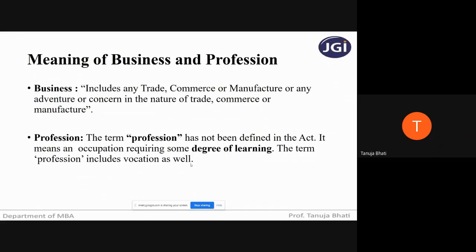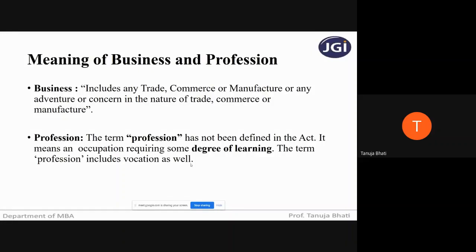Business can be carried out by anyone, but to carry out a profession, some learning is required. For example, a doctor's profession. When a doctor has his own clinic, that means he's carrying out his profession in that clinic. He's not carrying out business. To become a doctor and to start a clinic, he requires some degree of learning. No one can just start a doctor's clinic, right?